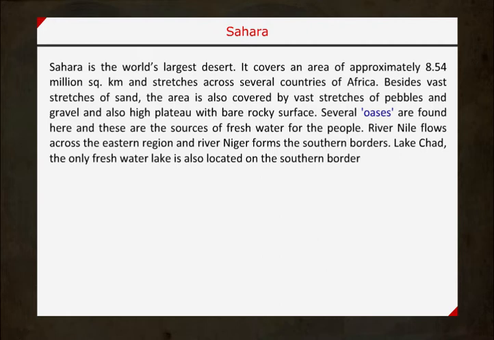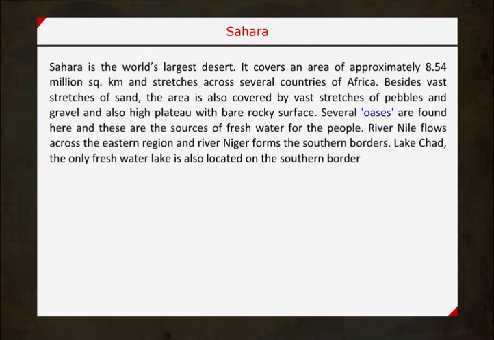Sahara. Sahara is the world's largest desert. It covers an area of approximately 8.54 million square kilometers and stretches across several countries of Africa. Besides vast stretches of sand, the area is also covered by vast stretches of pebbles and gravel and also high plateau with bare rocky surface. Several oases are found here and these are the sources of fresh water for the people.